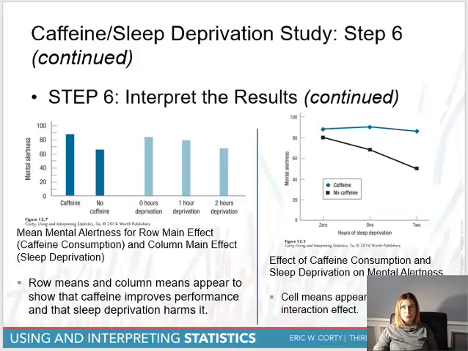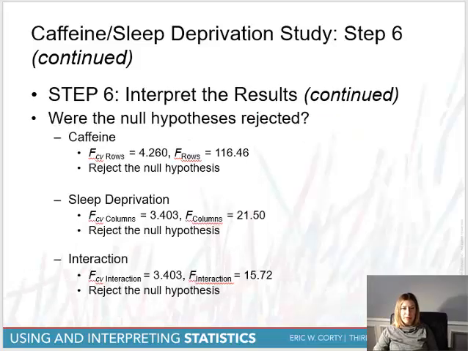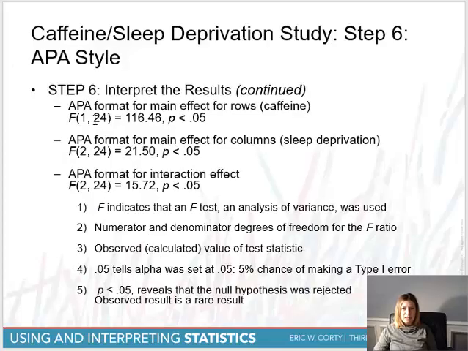So if we were to put these in APA format, this is what we would see for our main effect, which is caffeine. Our value of F for 1 and 24 degrees of freedom was 116.46. Our alpha level is less than 0.05. And then we see it for sleep deprivation as well as the interaction, okay? So